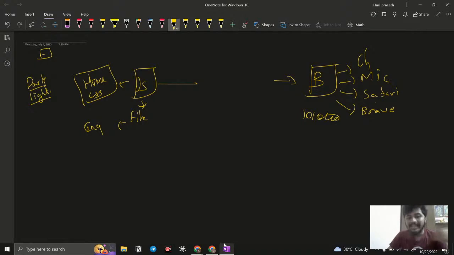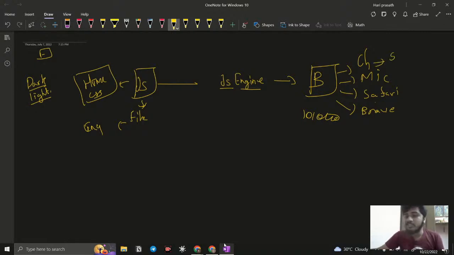Whatever we are writing in English, like, hey, if someone clicks this, you need to do something, how is the browser understanding it? So here comes the thing called the JS engine. Yes, you heard the word correctly, JavaScript engine. Every browser has a separate JavaScript engine. What is meant by a separate JavaScript engine?